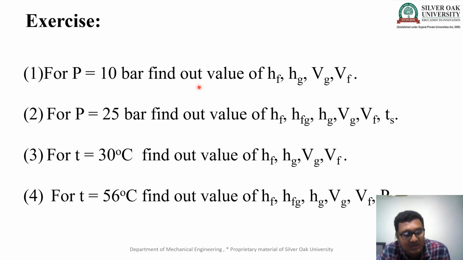Temperature T is equal to 30 degrees. So I need to use the temperature table in place of the pressure table, mark 30 degrees in the first column, and with respect to 30 degrees I can take the values of hf, hg, vf and vg. Same for the 56 degree temperature: I mark 56 degrees in the first column of the temperature table, and with respect to it I can take all the values hf, hfg, hg, vg, vf and pressure P. So this is a simple